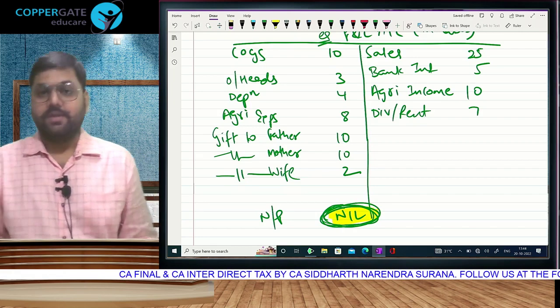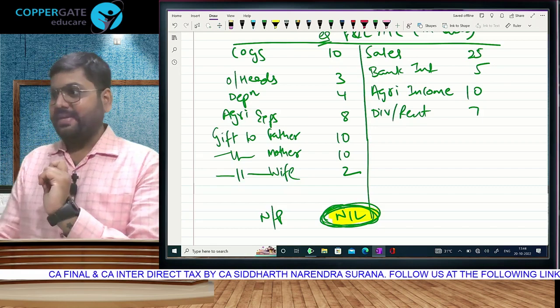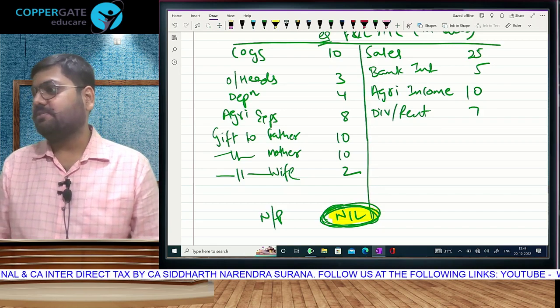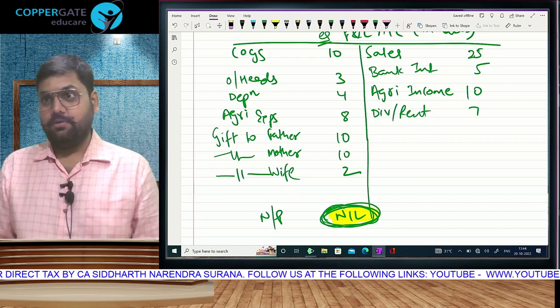Sorry, we'll start from the start. Charging section 28. What is taxable income as per the charging section? Net profit. Where do we get the net profit figure?